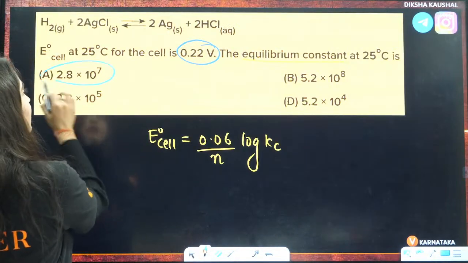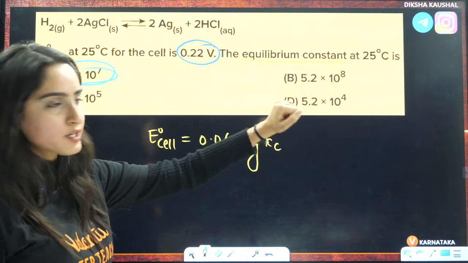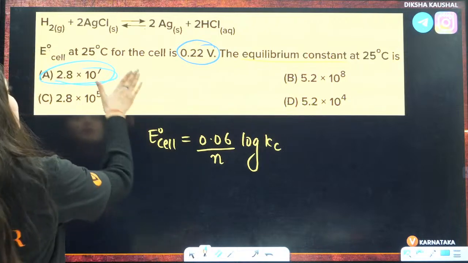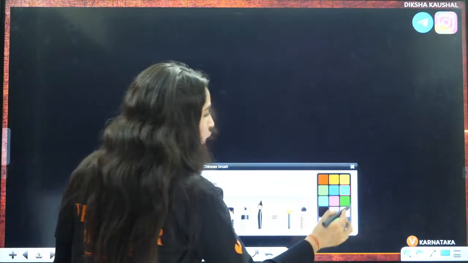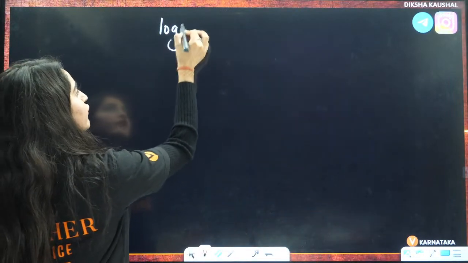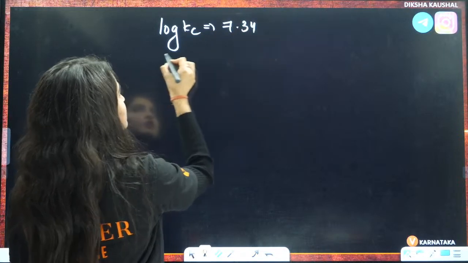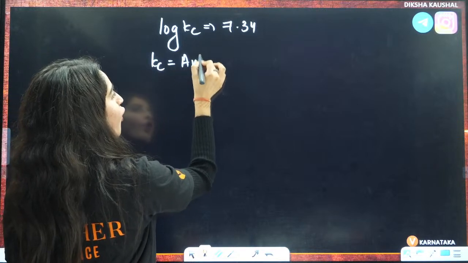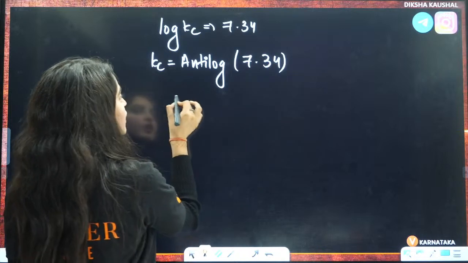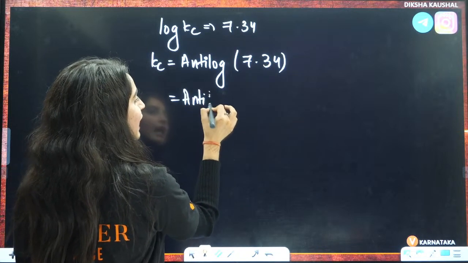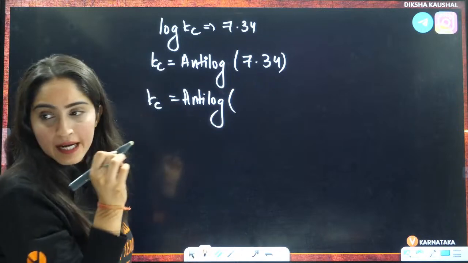So, the answer should be this one, because here it is 10 raised to power 5, here it is 10 raised to power 8, here it is 10 raised to power 4. But still, if you want to calculate the value of this anti-log, here also we will use approximation only. So, this will be 7.34, right? That means Kc is equal to anti-log of 7.34. I have told you how to calculate anti-log, in log and anti-log, right?